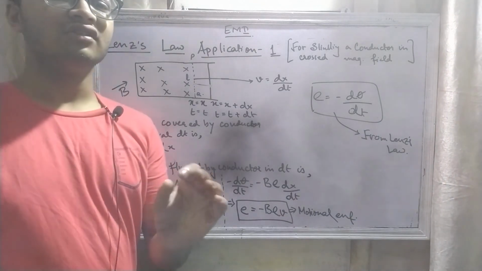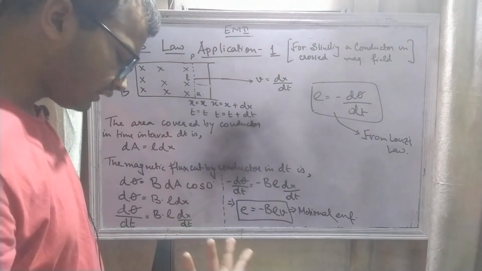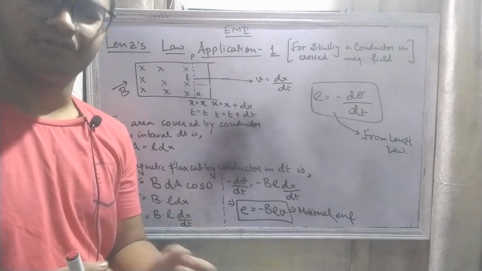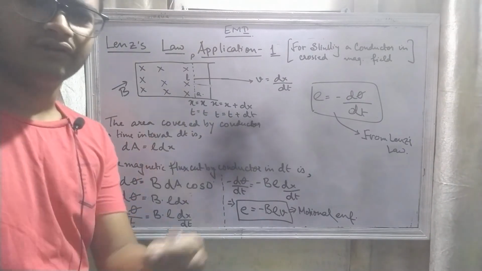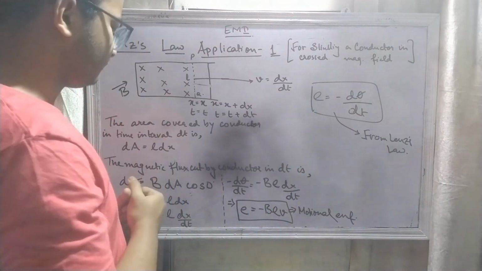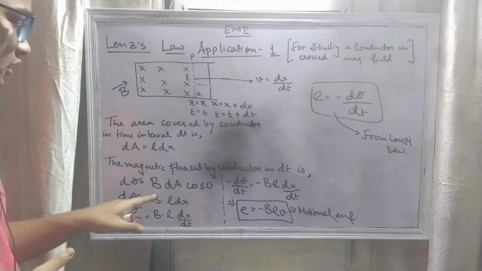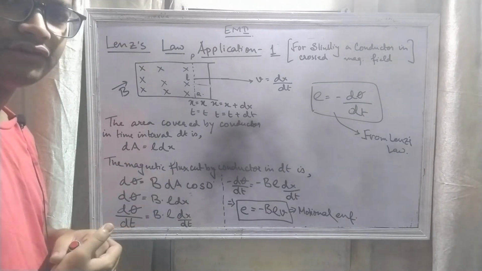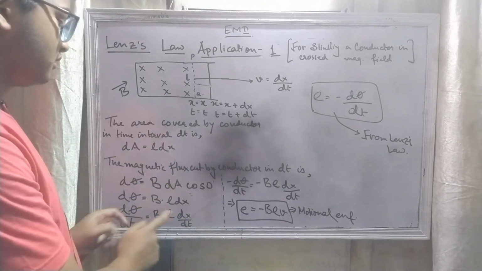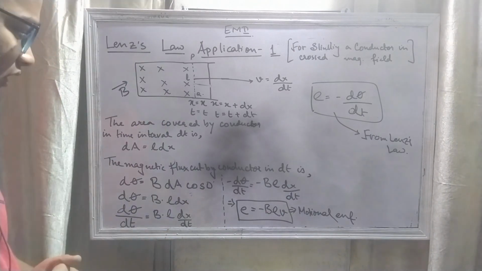Now to find the change in magnetic flux linked with the coil, we know very well that d phi equal to B dA cos theta in most cases, and for this case it is B dA cos 0 degree, because the angle between the applied magnetic field and the area is 0, right? So we just put the value of dA over here, so it becomes d phi equal to B L dx, right?